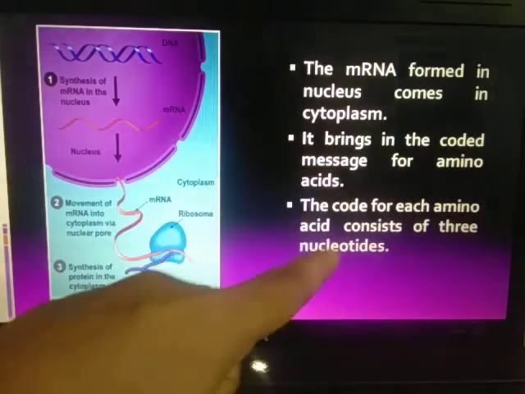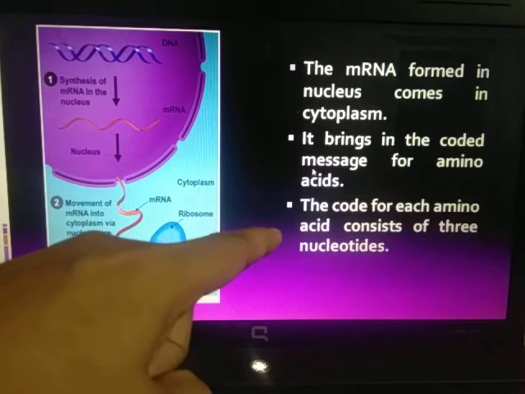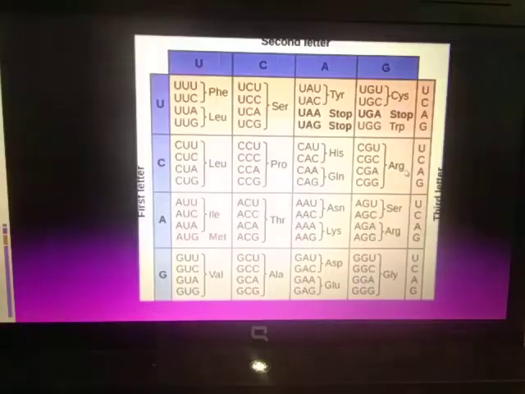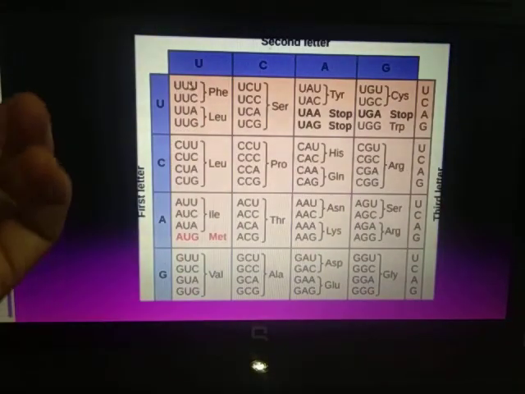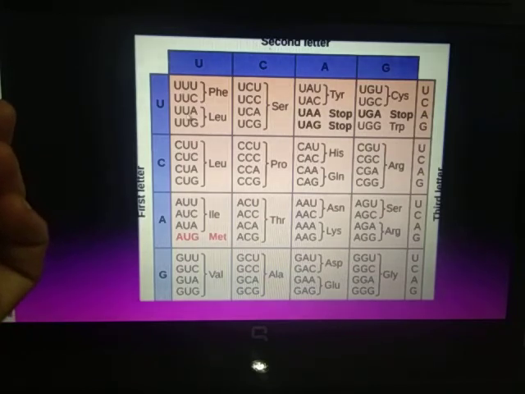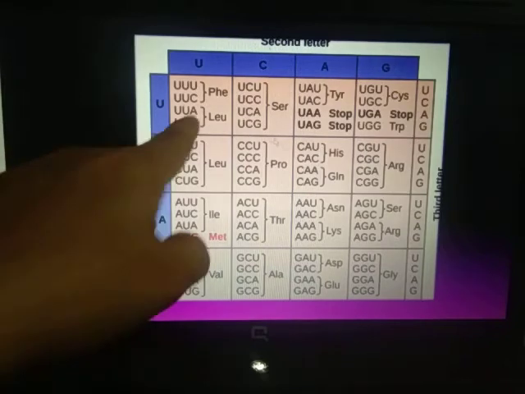So the code for each amino acid consists of 3 nucleotides. You can see over here, each of these is called a triplet codon. There are different triplet codons, UUC, UUA, UUG, and they are meant for the various amino acids.